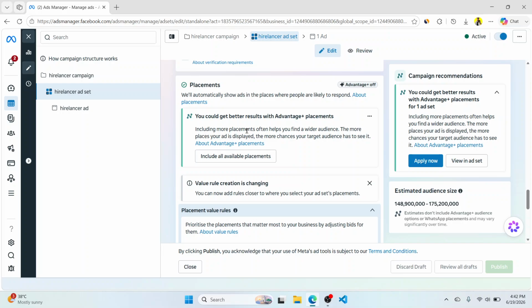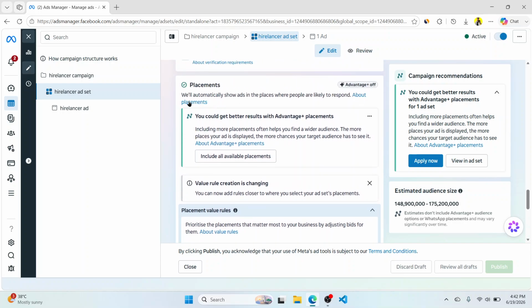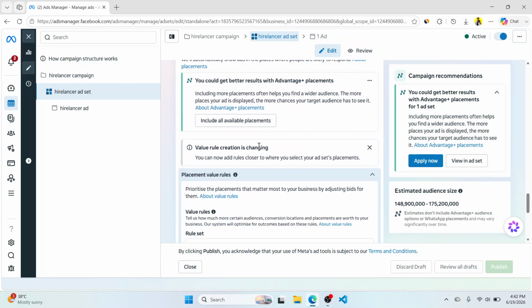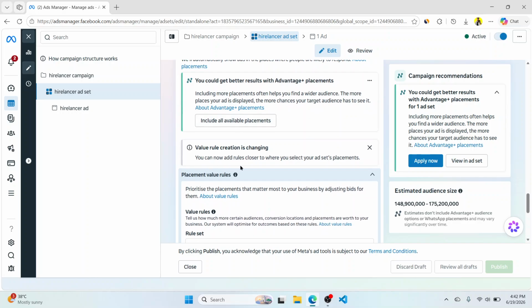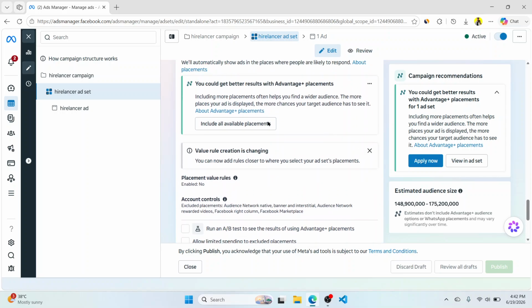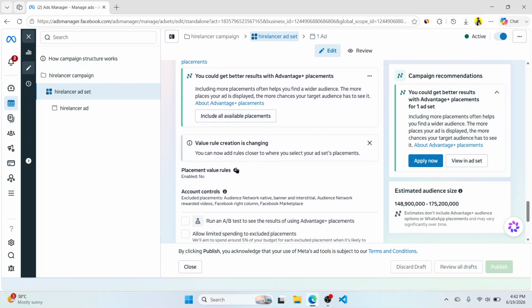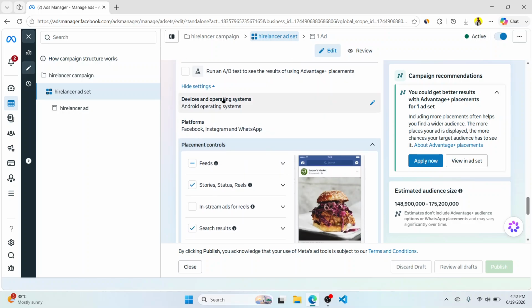This is the most important setting, and everyone should focus over here. This is called placements, so we'll automatically show ads in the places where people are likely to respond. You could get better results with Advantage+ placements, which I didn't do. Let me give you the reason. Value rule creation is changing. So if I show you, these are suggestions. I'm not clicking anything, but if you click on show more, you get this one.